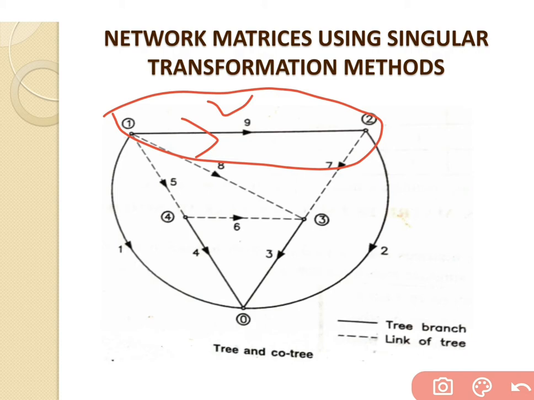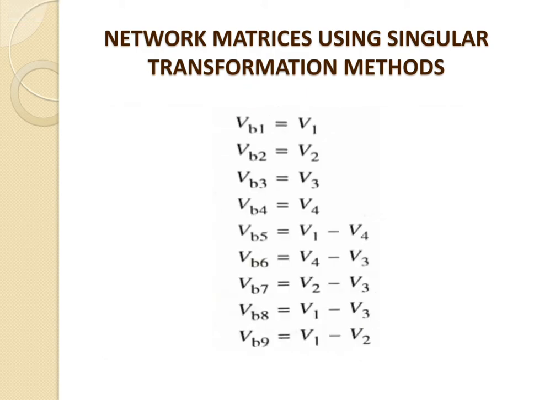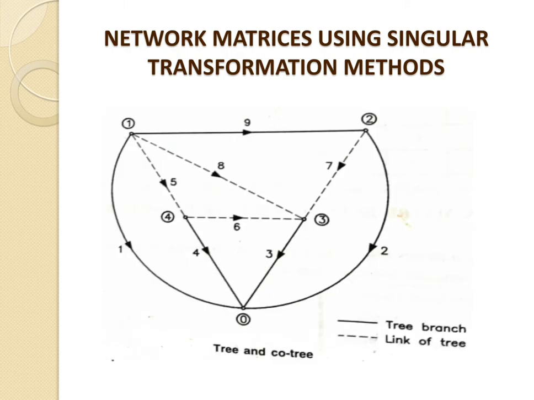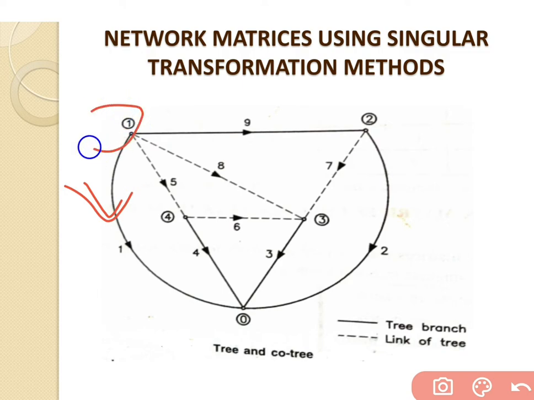Likewise, we have a total of 9 branches. From that we get a total of 9 voltages and a total of 9 currents. Now try to find the solution for the individual voltage built up across each branch. Suppose we consider branch number 1, which is connected between node number 1 and node number 0, and 0 is considered the reference node.